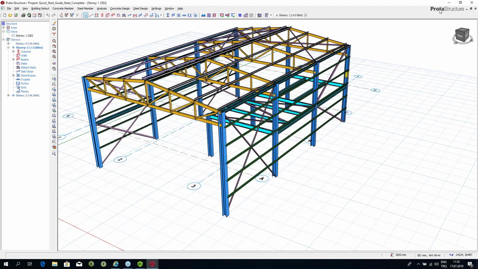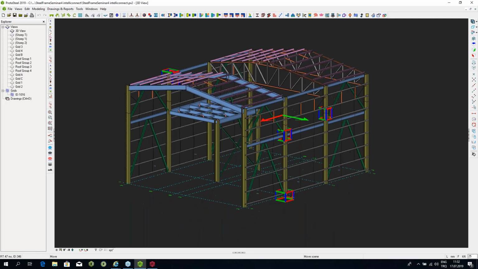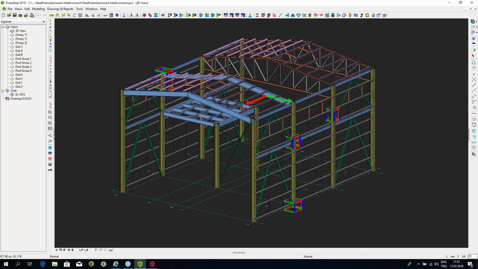So once you do this, you'll be facing the ProtaSteel screen, and this is what it looks like. And I'm going to be talking about this program today primarily. We'll be together for almost an hour, and we'll go through all the basic features, and I'll try to show you some of the exciting stuff which we are doing. So, like I said, the basic philosophy is you input your structure in ProtaStructure, you input your loads, you input your load combinations, you design the structure over there, and once you're happy with the design, once you're okay with the sizes of all the elements, you just transfer your steel structure into ProtaSteel.